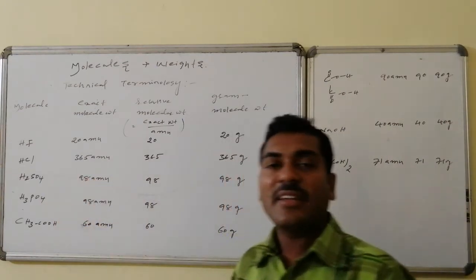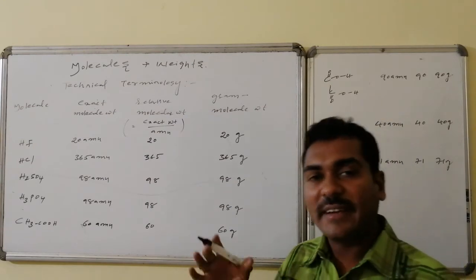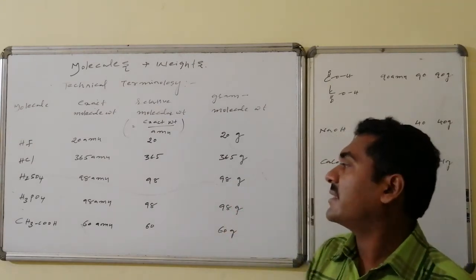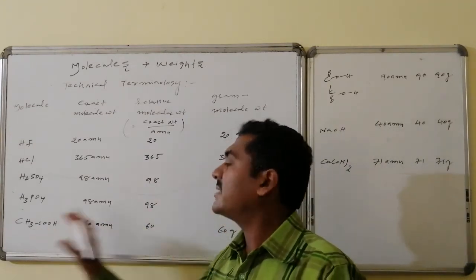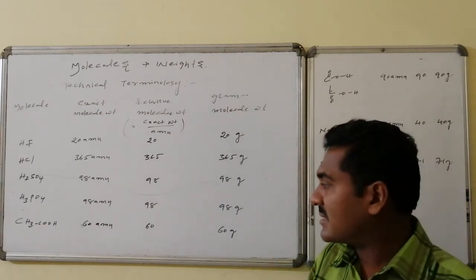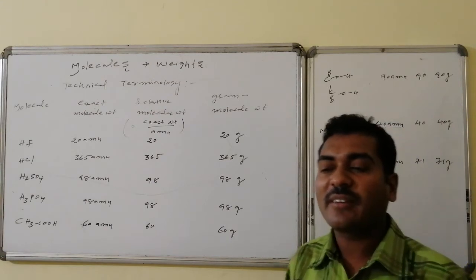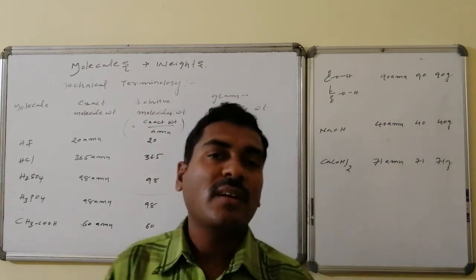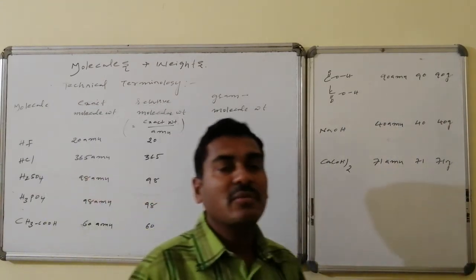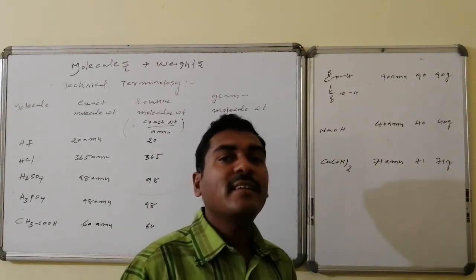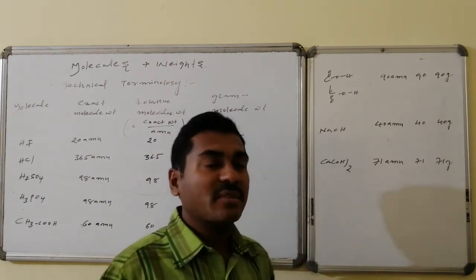Sulfuric acid is 98 AMU, relative molecular weight is 98, gram molecular weight is 98 grams. Similarly, phosphoric acid and acetic acid are 60 AMU. Relative molecular weight is 60 and gram molecular weight is 60 grams. Oxalic acid is 90 AMU. Relative molecular weight is 90 and gram molecular weight is 90 grams.